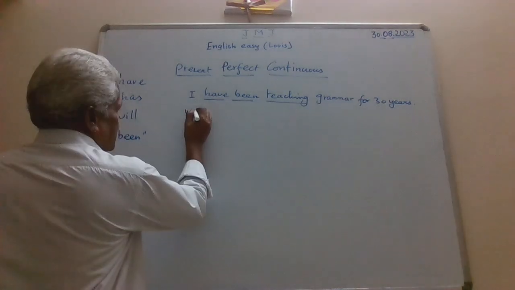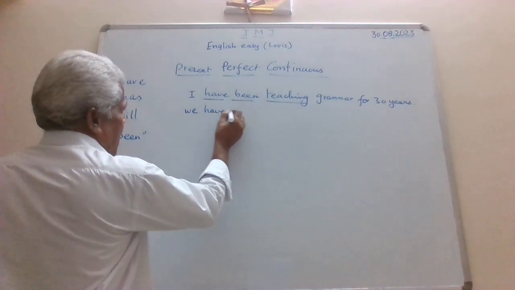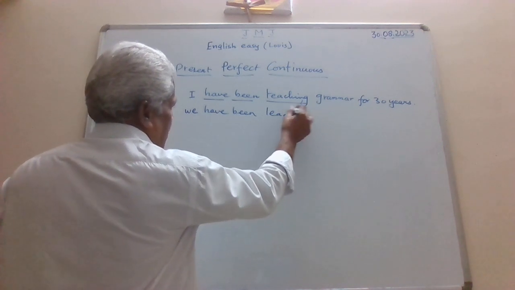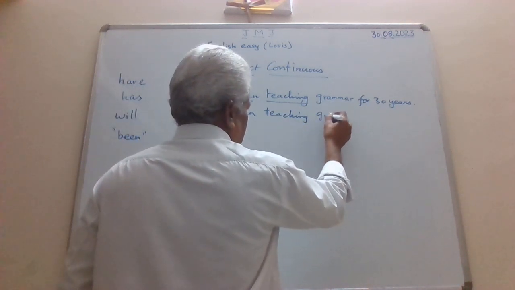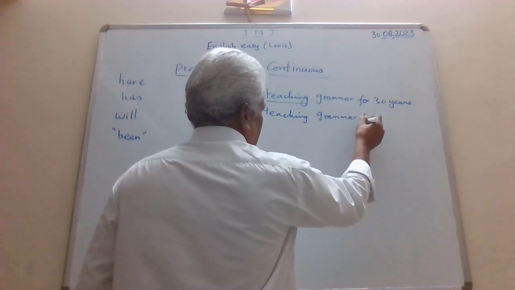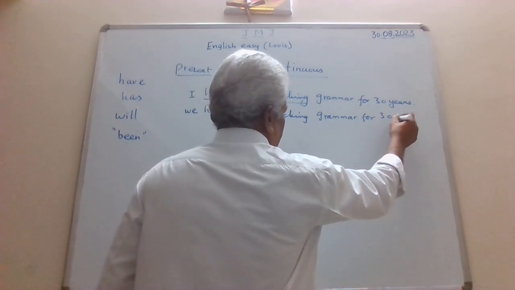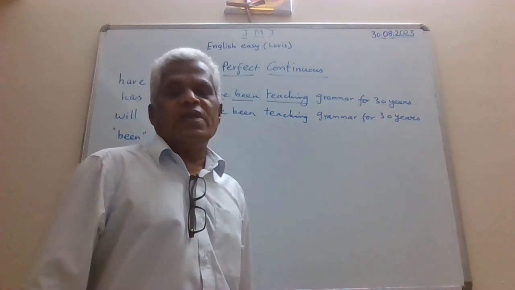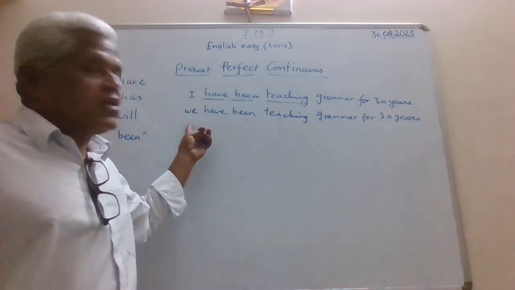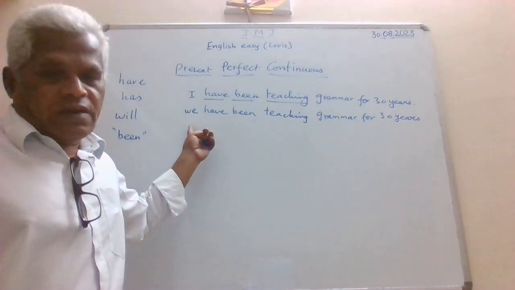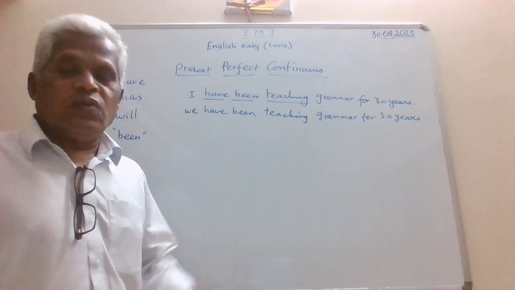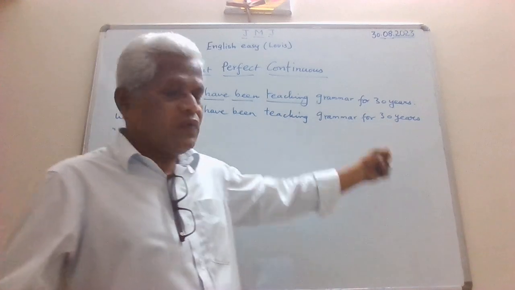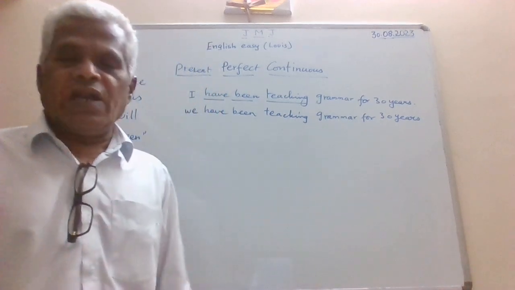Then first person plural we. We have been teaching grammar for 30 years. Of course, the number of years may vary because when we use the subject we here, grammar wise it is correct, but don't take it very literally. Grammar wise it is correct. We have been teaching grammar for 30 years. So you can write it that way.